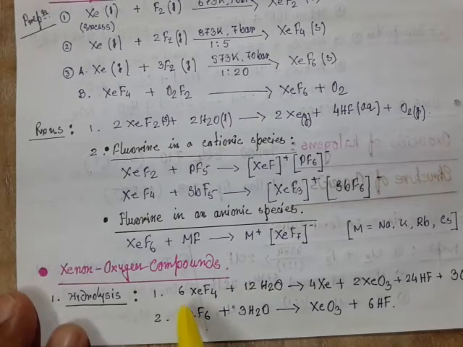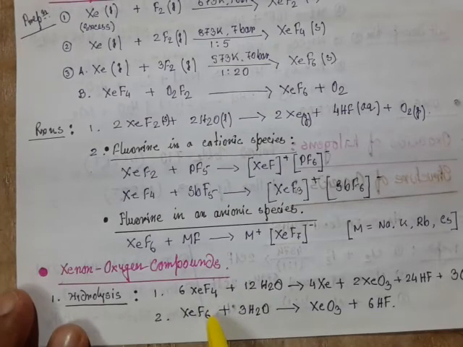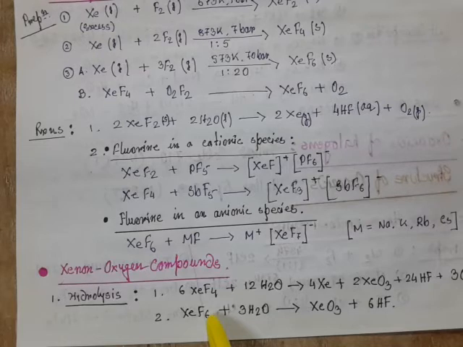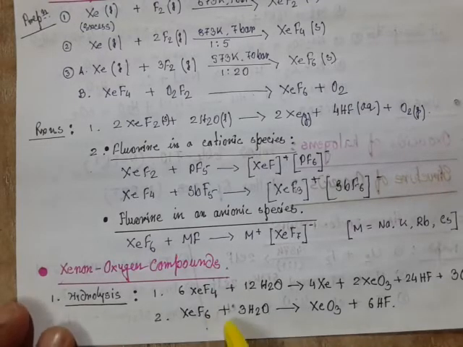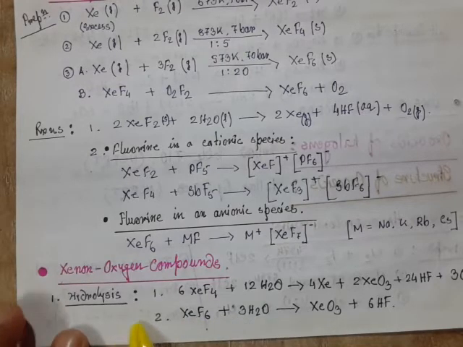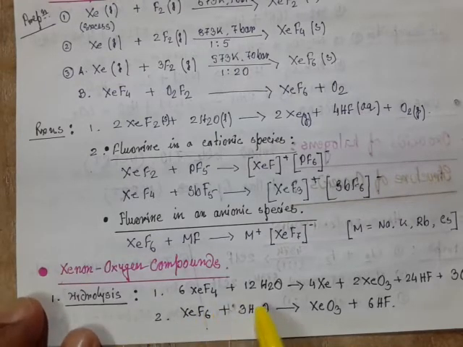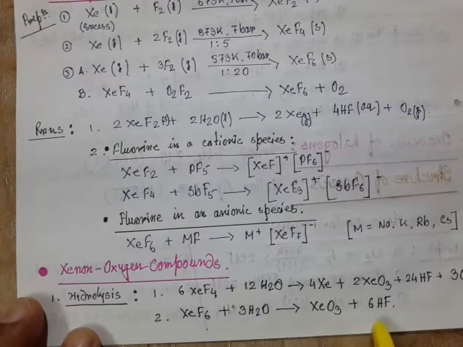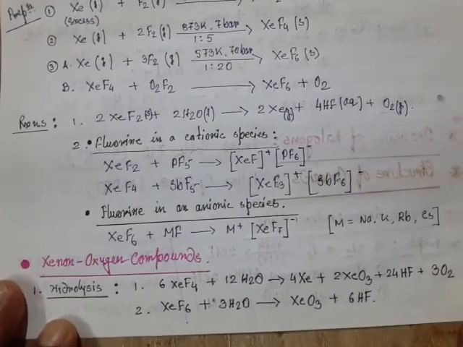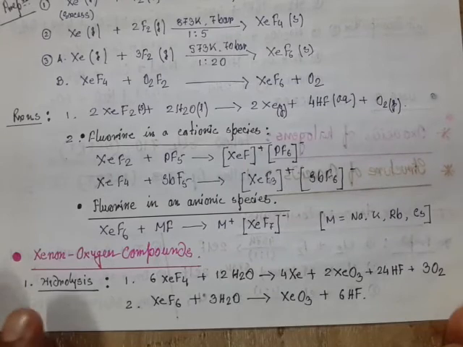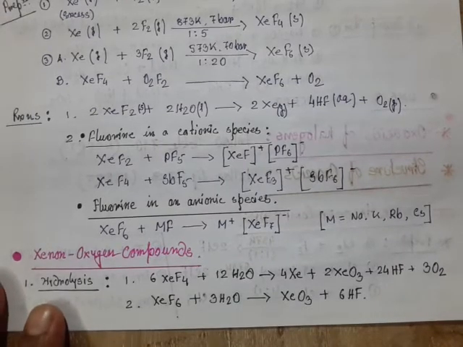So the hydrolysis of xenon fluorides, these are very, very important reactions, because hydrolysis of xenon fluoride is very common in every type of examination. Okay, so hydrolysis of xenon tetrafluoride produces xenon trioxide, hydrofluoric acid and oxygen. On the hydrolysis of xenon hexafluoride, it will produce xenon trioxide and hydrofluoric acid, obviously. Okay, these are the reactions and these are the equations.